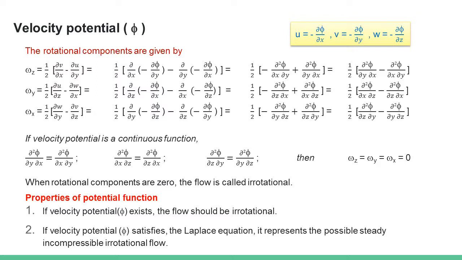The first pointer is concluded by proving that for velocity potential to be continuous, omega x, y, z are equal to 0. So that proves that this flow is irrotational. That is, when phi exists, the flow is irrotational. When phi satisfies the Laplace equation, then it represents a possible case of fluid flow.